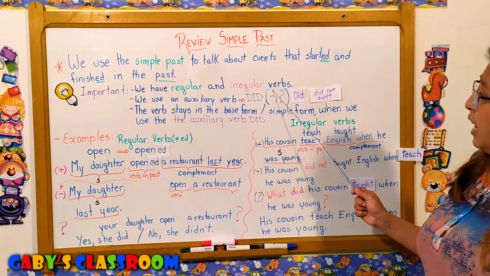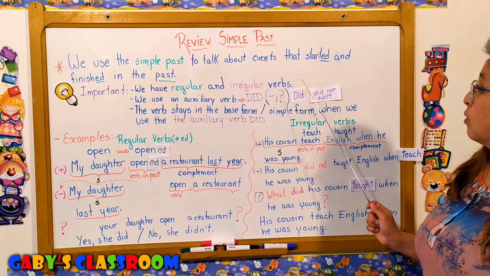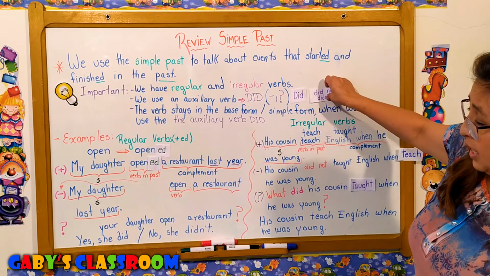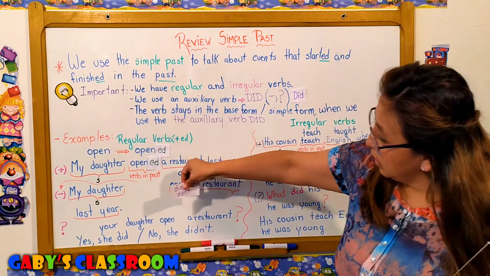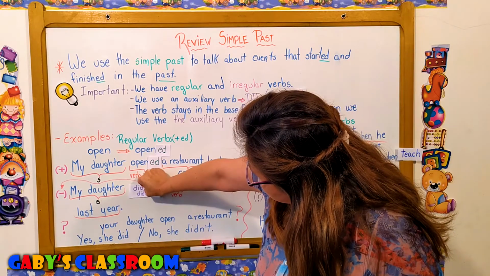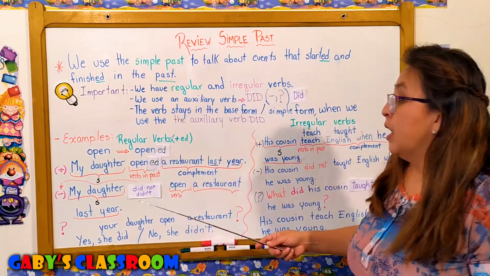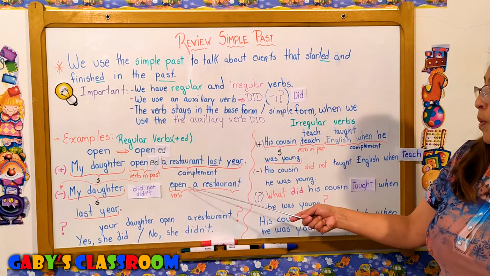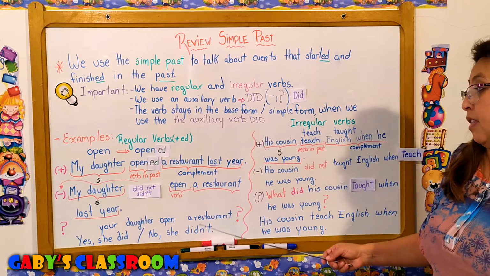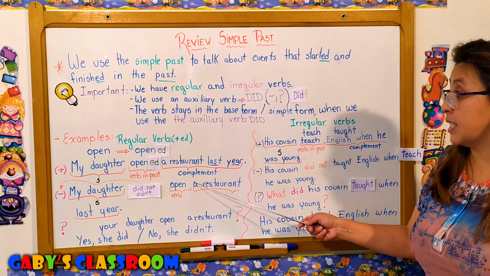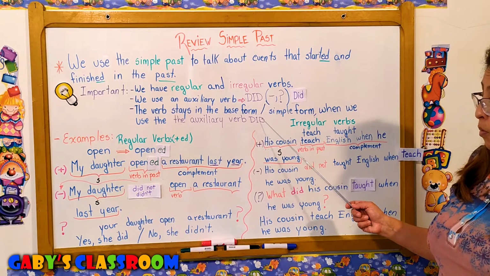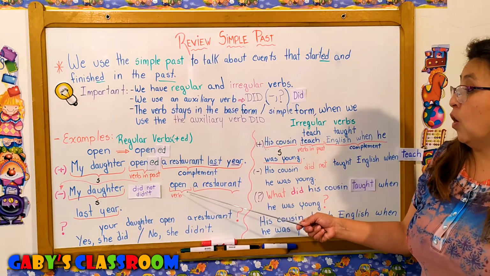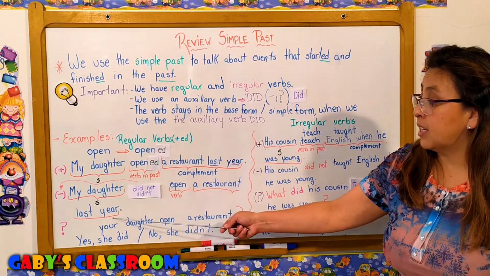We said that for negative sentences, we use the auxiliary verb did plus not. So we're going to take this and put it here. My daughter did not open... I think it's open, because the verb stays in the base form. My daughter did not, or didn't, open a restaurant last year.